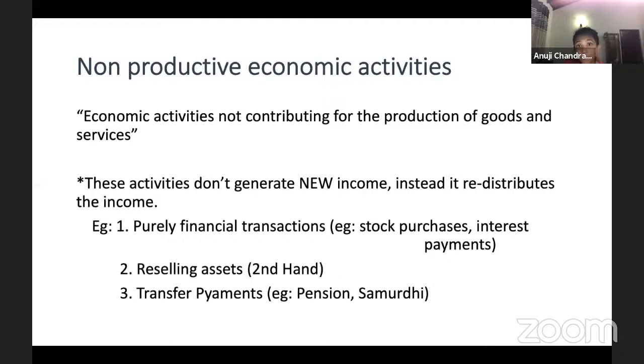Are hidden activities productive? Yes, it is definitely productive. You are producing a good or a service. You're producing a value addition to the economy.